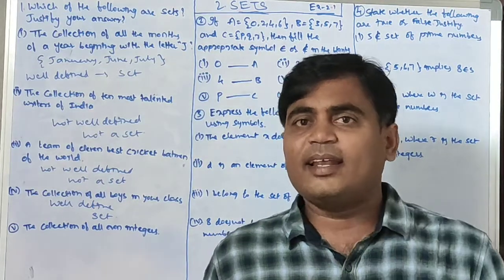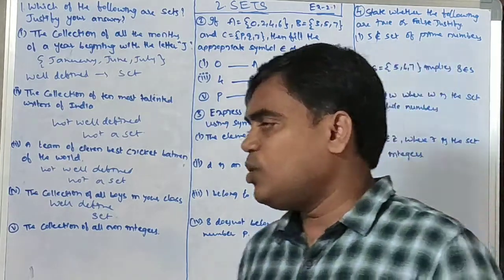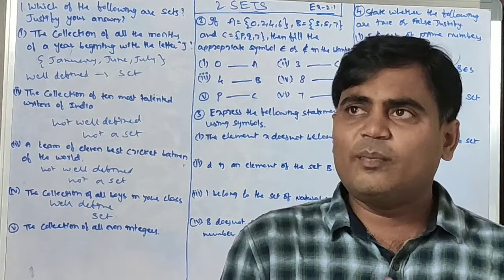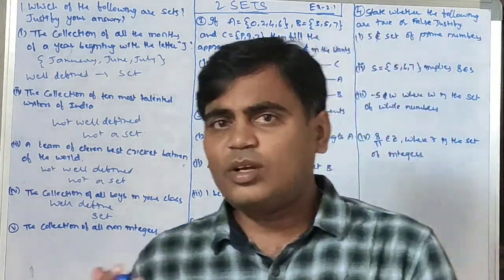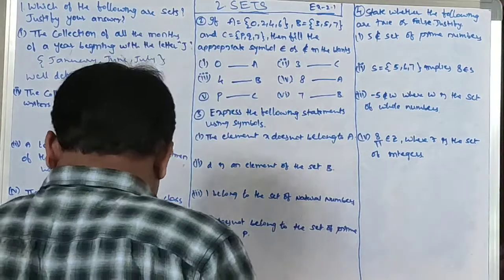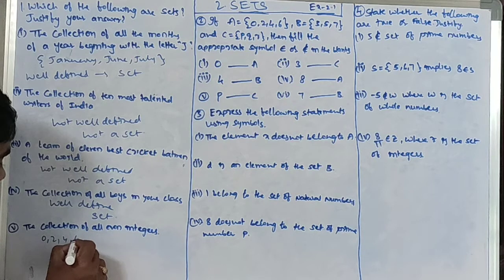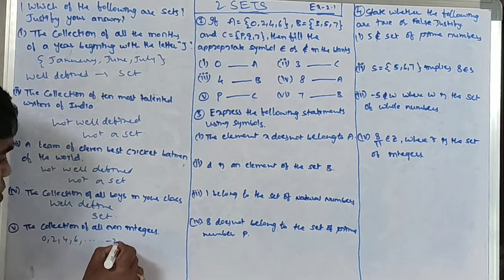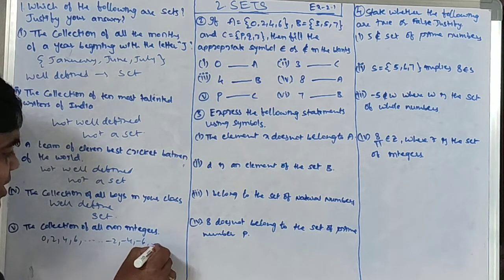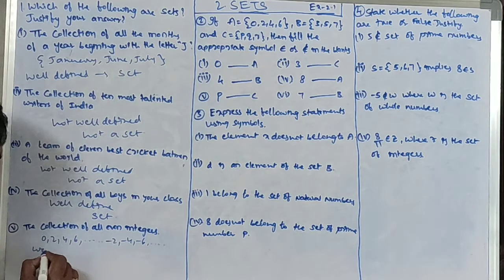All these are even integers. So the even integers are 0, plus or minus 2, plus or minus 4, plus or minus 6. The numbers are 0, 2, 4, 6, and so on, and minus 2, minus 4, minus 6, and so on. It is well defined.